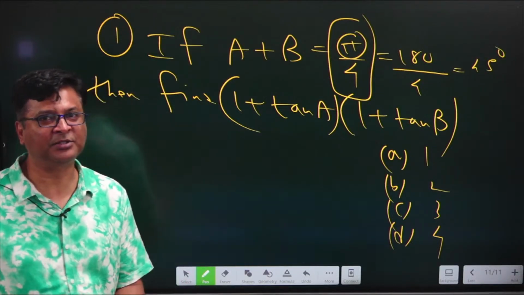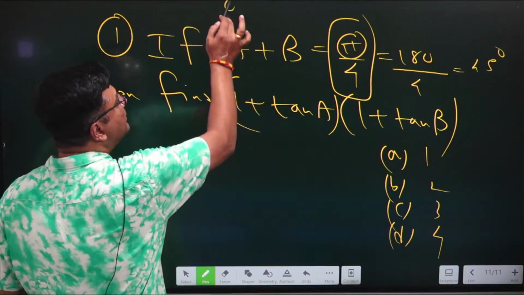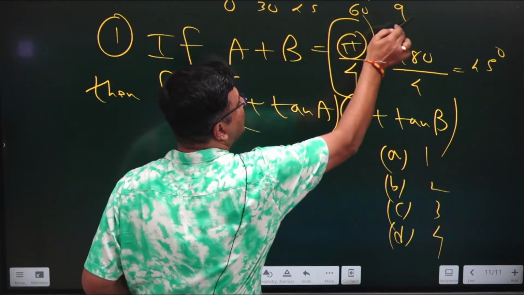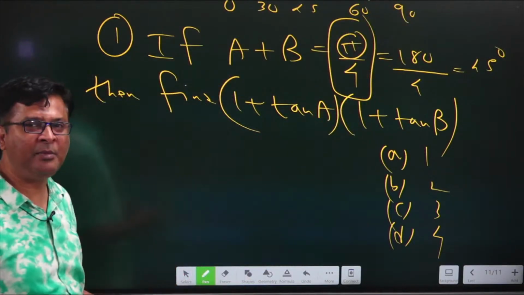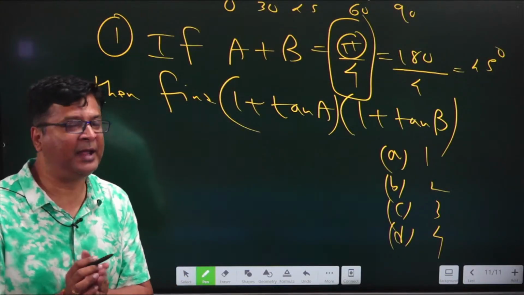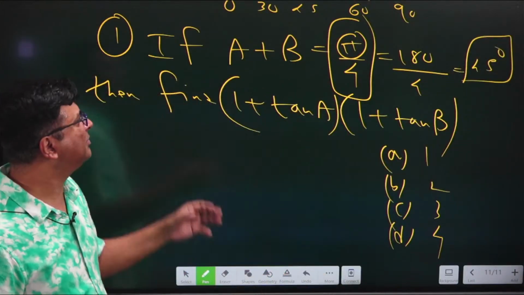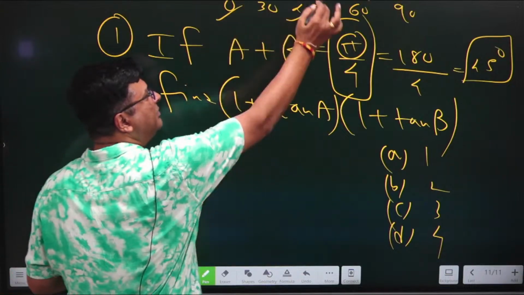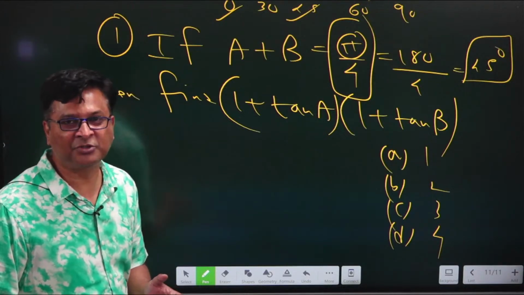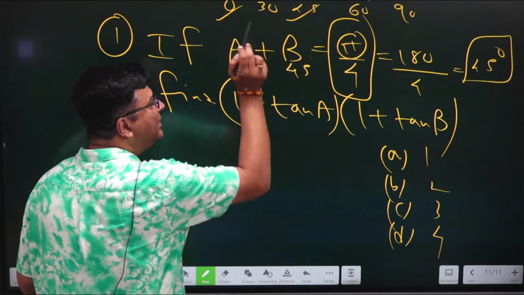Now what is the step, what is the method, how to do this type of question? Just think of those values you have just studied from the table. They are 0, 30, 45, 60 and 90. Now tell me, out of these 5 values, which are those 2 values which when added can give you 45 degree? A little bit of common sense will tell you that 0 and 45, yes, these are the 2 angles which when added can give you 45 degree, no other choice. So let's assume that my A is 0 degree and B is 45 degree.